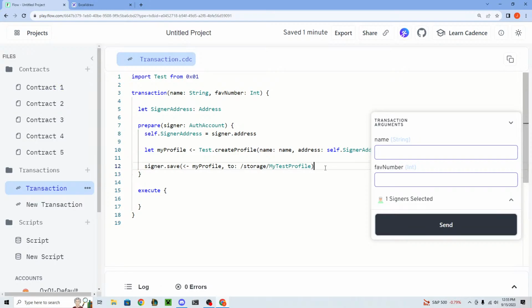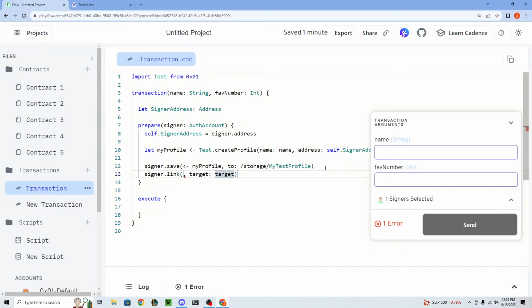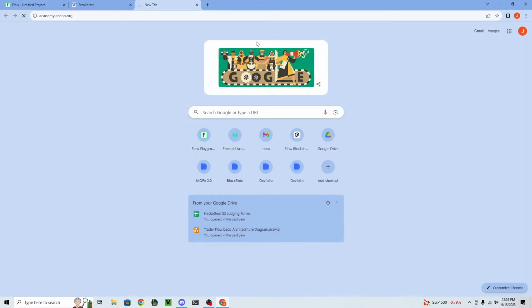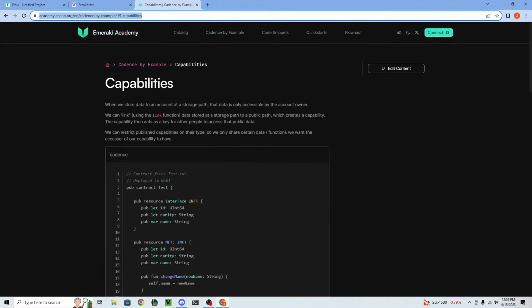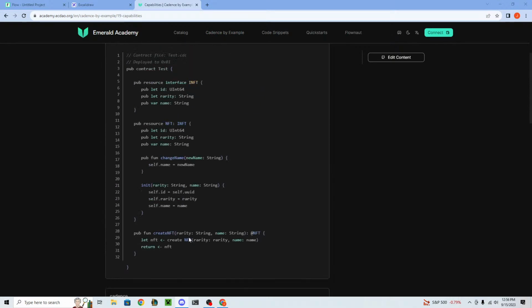Well, what you can do is say signer.link, and by the way, we're getting into probably the most complicated aspect of Cadence. So for the last 5 to 10 minutes, I'm going to go over by 5 minutes. I'm not going to be able to explain everything, so I apologize up front. I'm just going to speed run this. If you want to look more into this, I really recommend you check out the Cadence by example link I sent. Again, I'm not going to be able to explain this right now, but it's a really helpful link for capabilities, which we're now talking about.